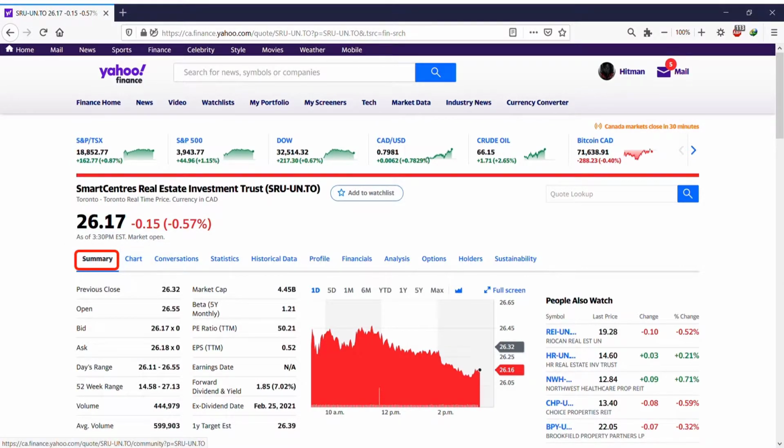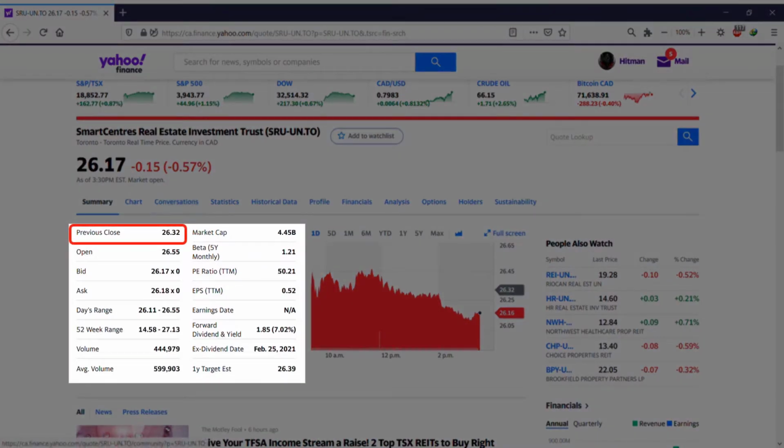Let me very quickly explain the page that you see in the summary. Previous close means the last trade from the last time the market was closed, which means yesterday. Today's Thursday, so yesterday was Wednesday, and it shows the last trade. Open means the price at the start of today, when the market opened. The first trade was done at 26.55.